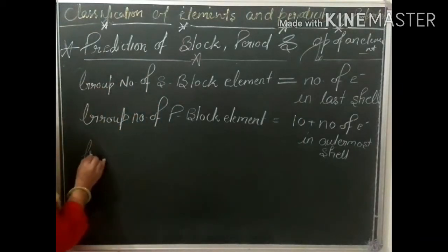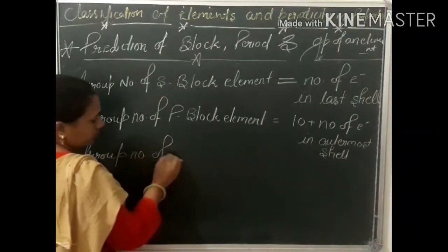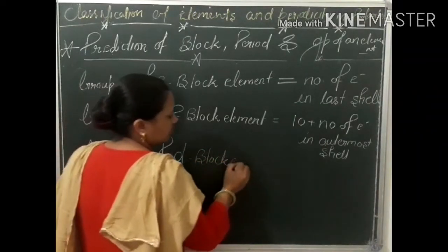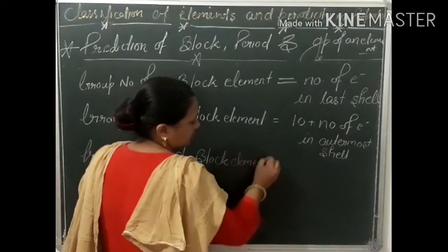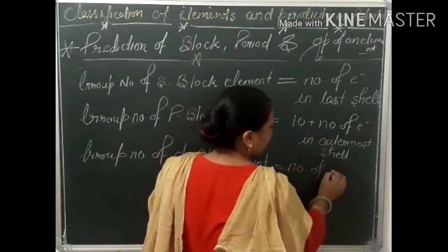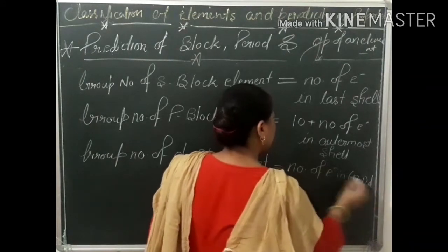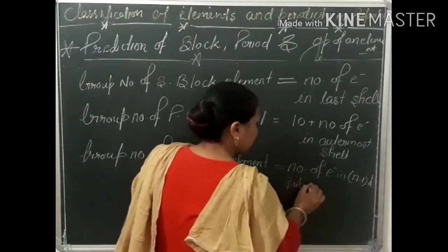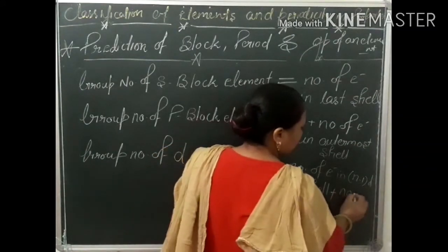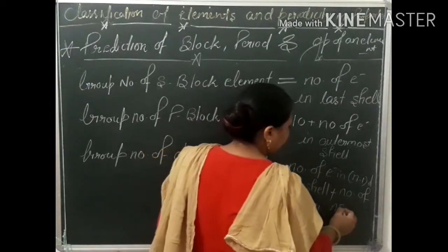And the group number of d block element is equal to the number of electrons in the (n-1)d subshell plus the number of electrons in the ns subshell.